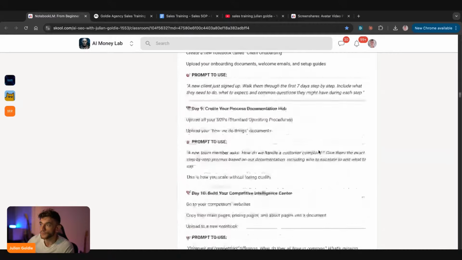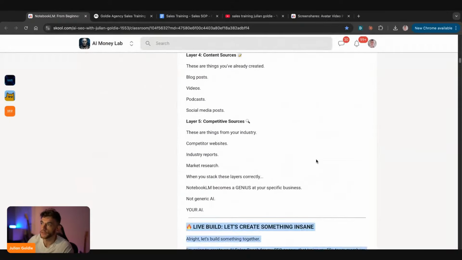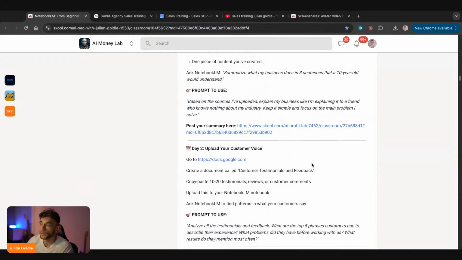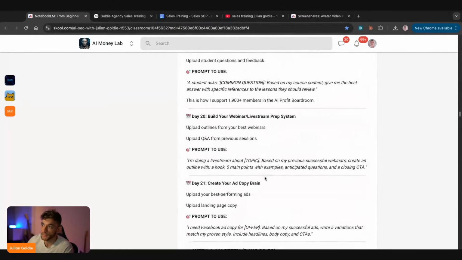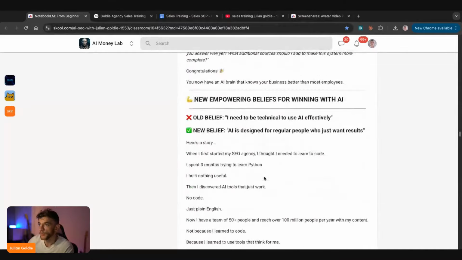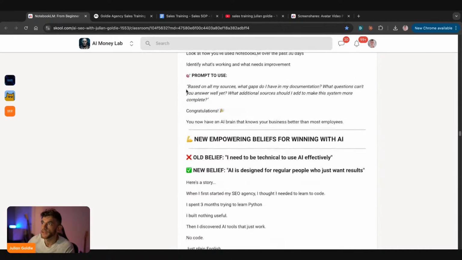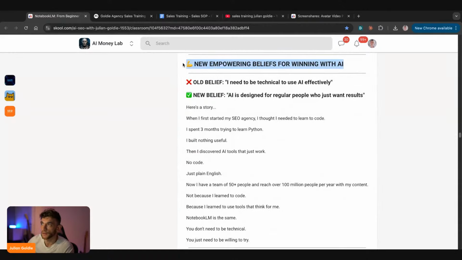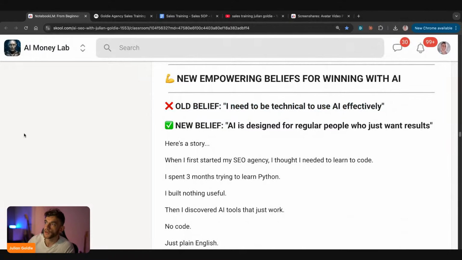Now, I've shown you how to use NotebookLM like an expert. I've shown you the source stacking framework that's unique to us. I've shown you examples of how this works and how easily you can generate stuff with this and how to use it for free. The final thing that I want to show you is, some people are going to have some limiting beliefs that hold them back, right? And when you're going through that 30-day plan that I've just shown you today, some people are going to say, well,